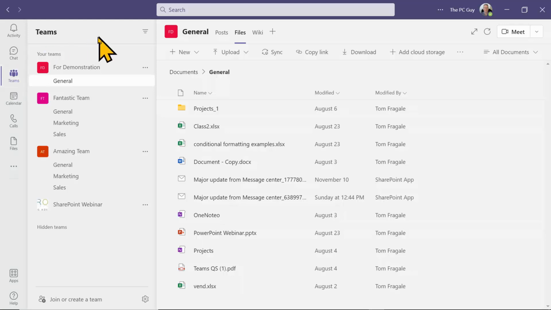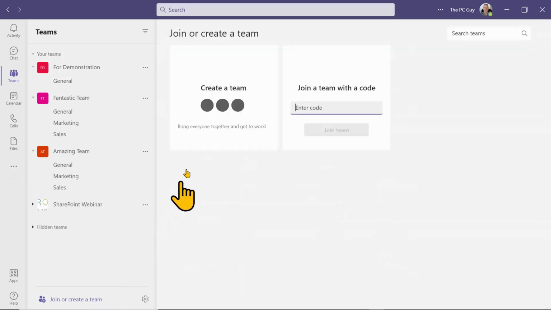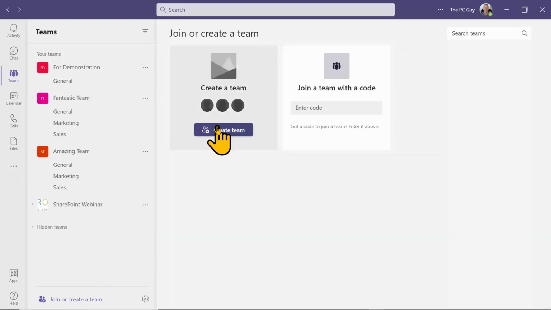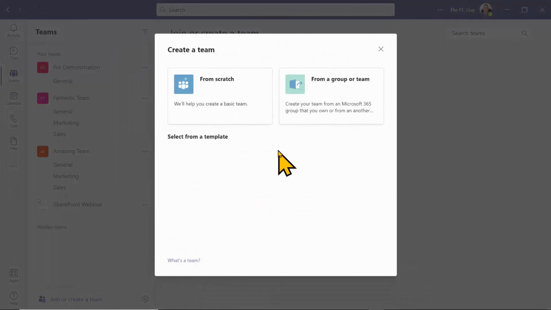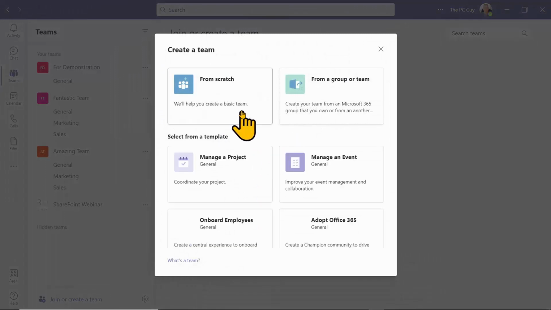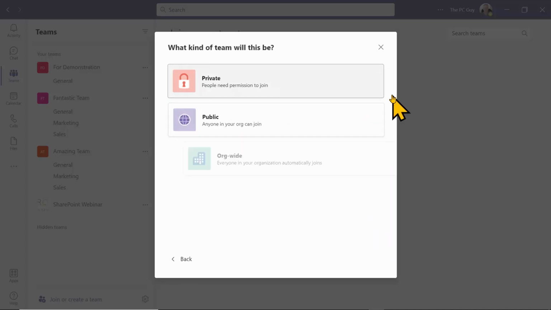But if you can, I'm going to click on Teams over here, and I'll click on Join or create a team. So I'll click on the word Create a team. Usually I'll do it from scratch, but there's some of these templates available as well. So I'll click on From scratch.